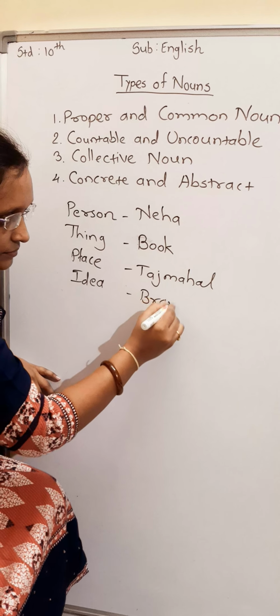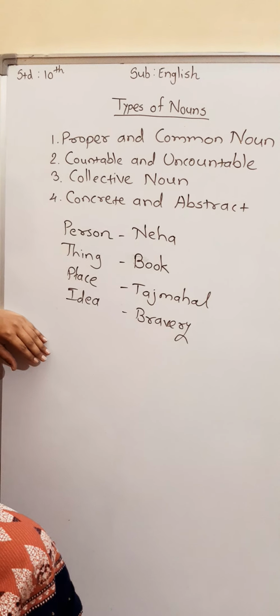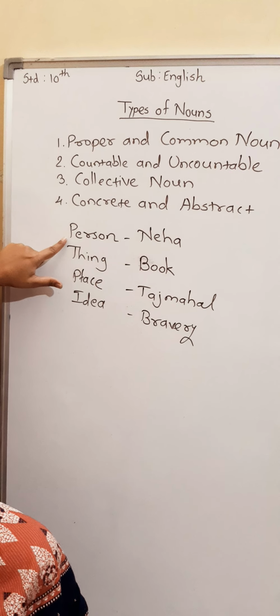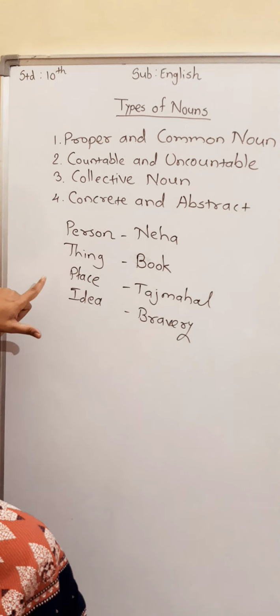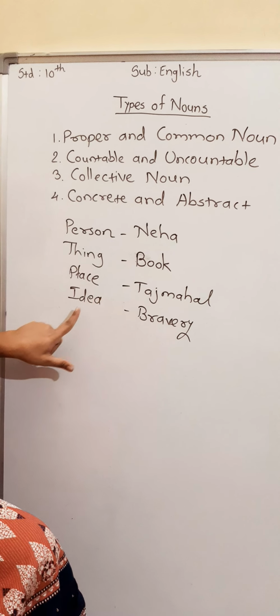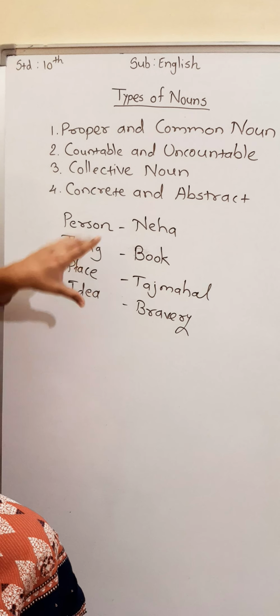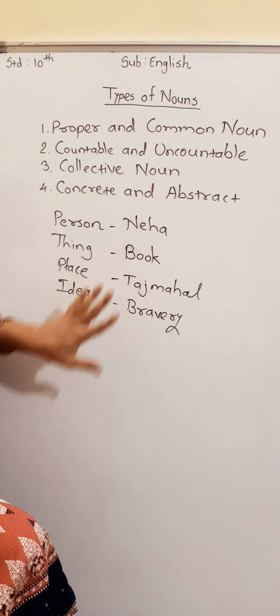Idea: bravery. So Neha, this is the name of a person. Book, it is the name of a thing. Taj Mahal, it is the name of a place. And bravery, it is the name of an idea. So these are the names of some particular person, thing, place, or idea. That is called as noun.